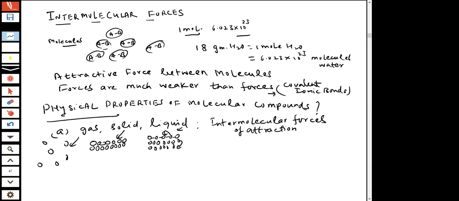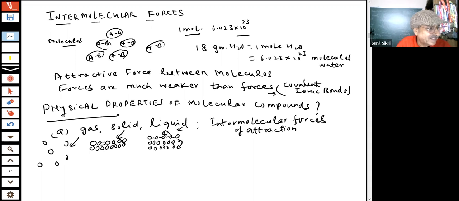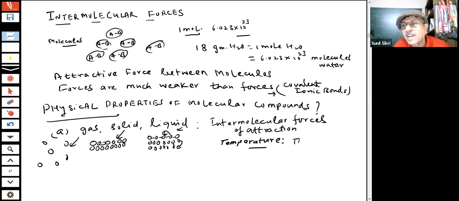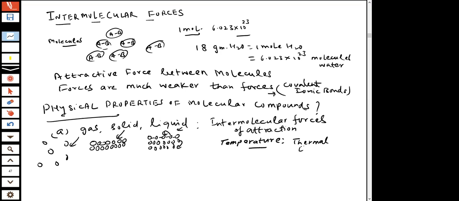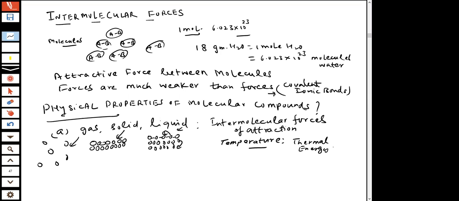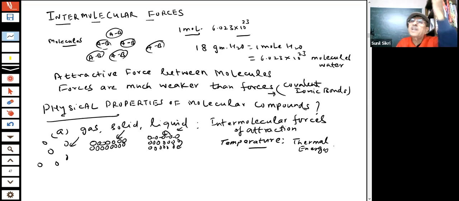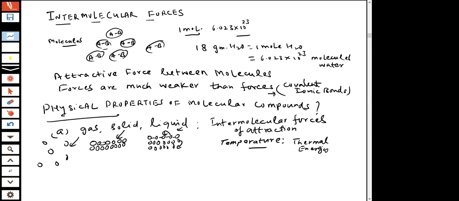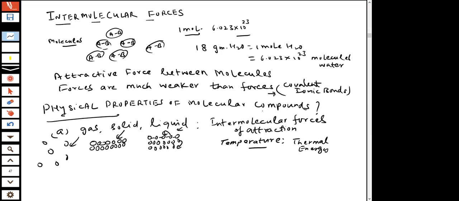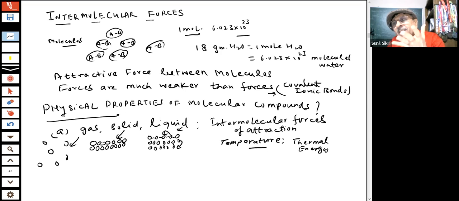So one property you can say is the physical state of a compound at a certain temperature. Temperature is important. Why is temperature important? Thermal energy. For example, students, if you heat water, what happens? It boils, it evaporates, and the water will be converted into steam, vapors. That means if you change the temperature, then the physical state can change. That means the attractive force is there, but it is broken when you heat it,